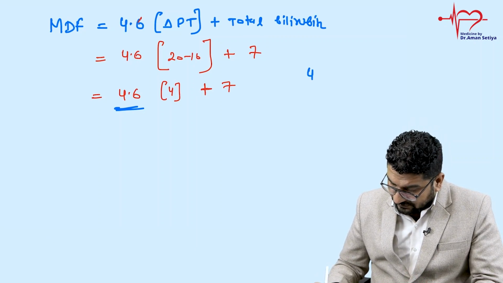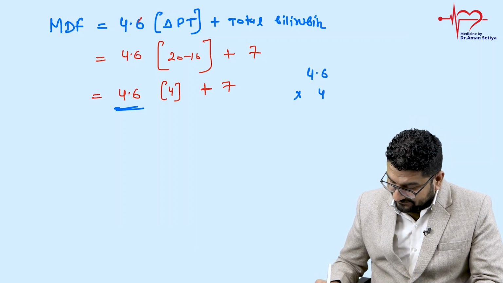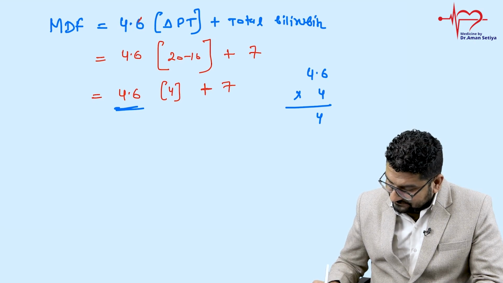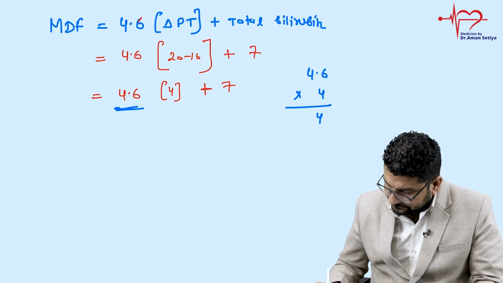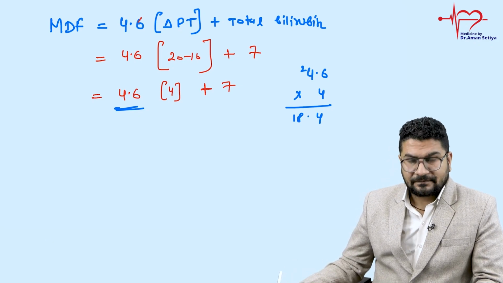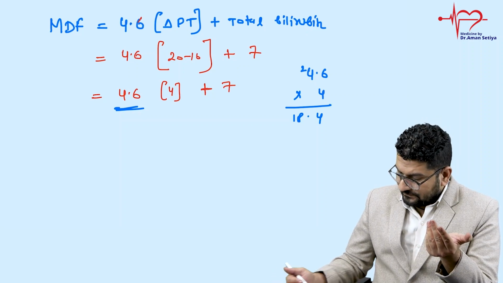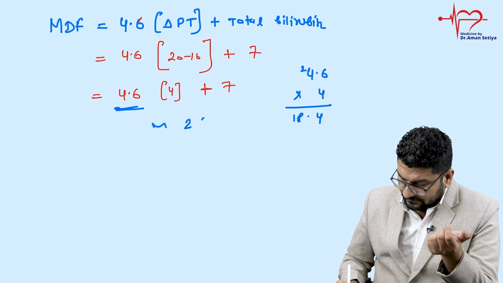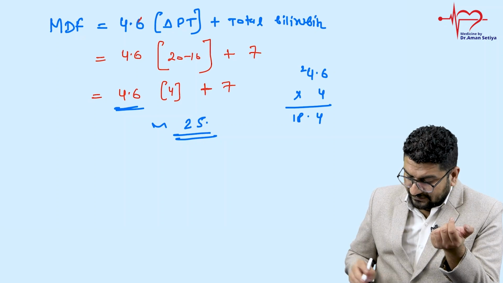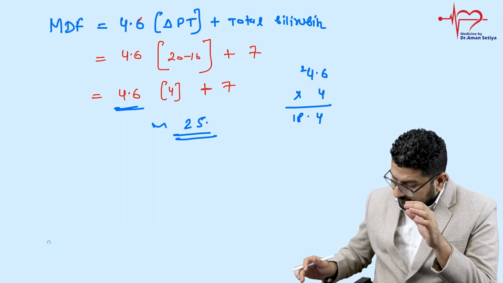Or if you want to be more precise, then we can do it like this. So you can see it's 18 plus 7, so it will be 19, 20, 21, 22, 23, 24, 25. So the value will come close to 25. So 25 means it's still less than 32.